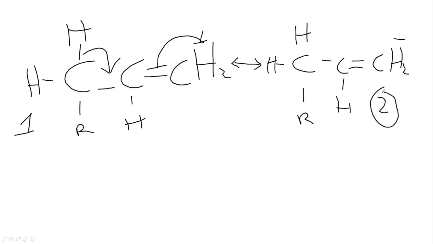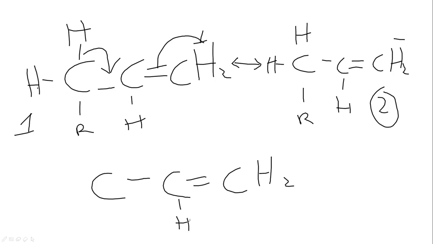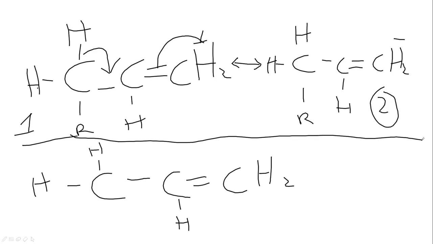If I put it that way, this is my first, this is my second, and then my third canonical form will involve this second hydrogen here. Let me just show you. C double bonded with CH2. This contains the hydrogen, and this hydrogen, my alkyl group. Now this canonical form won't involve the first hydrogen, it involves this second one. This second hydrogen moves here, and then this moves here, and this will be our third canonical form.